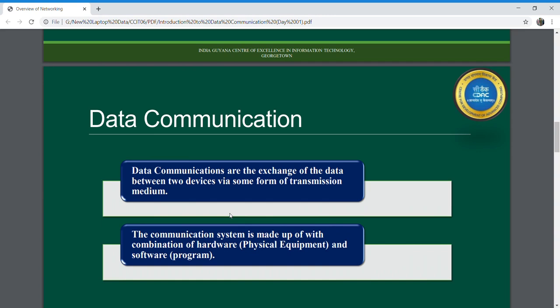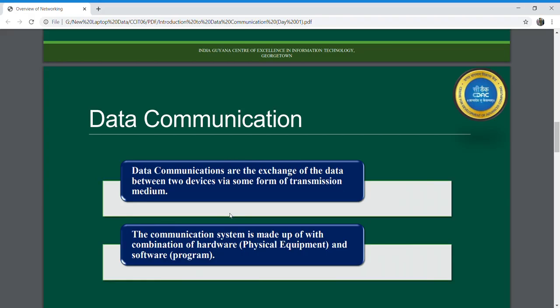A communication system is a combination of hardware, that is your physical equipment, and software, that is your programs, that need to be installed on the hardware so that your devices are able to communicate. For communication to take place, your communicating device needs to be a part of your communication system. If your devices are not part of a communication system, then you are not going to communicate with the other person or party.